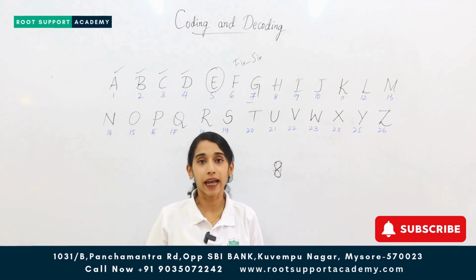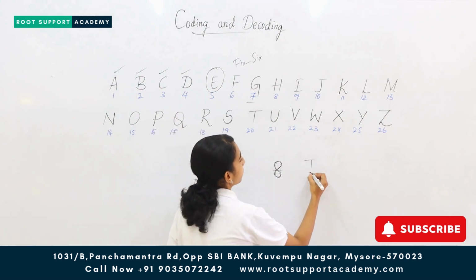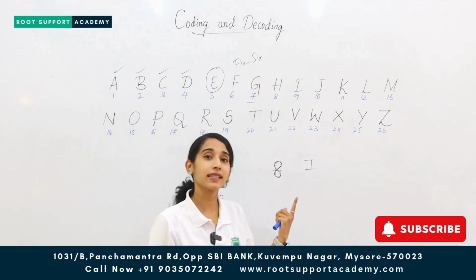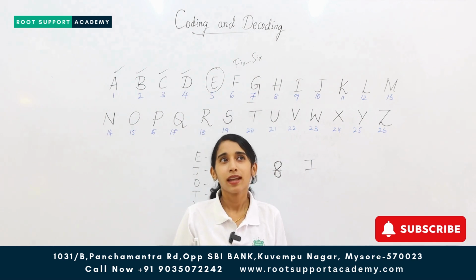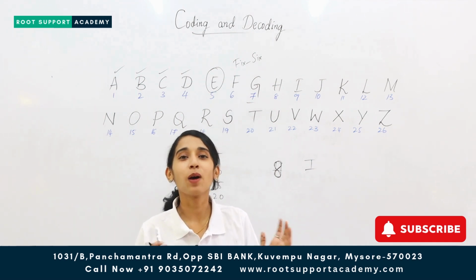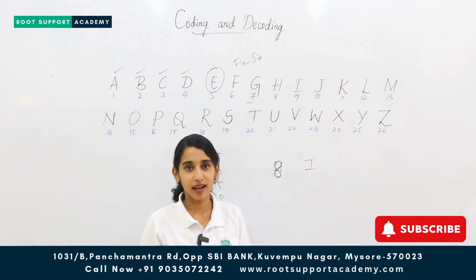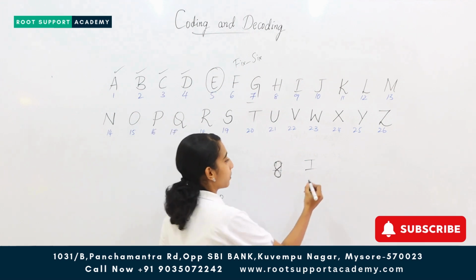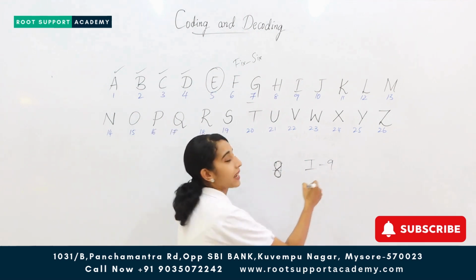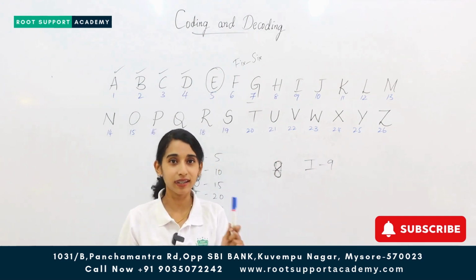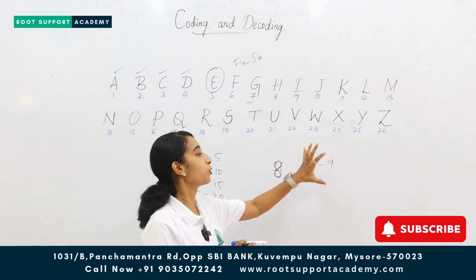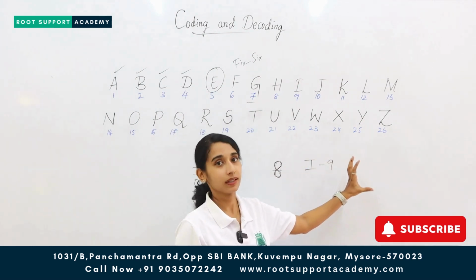Next, going with I. I has the number 9. How to remember this? If somebody asks you how are you, usually you say I am fine. It's like I 9. I am fine. I gets the number 9. Whenever you have I, you know that I has the number 9.